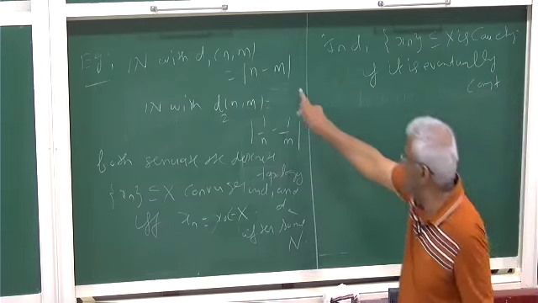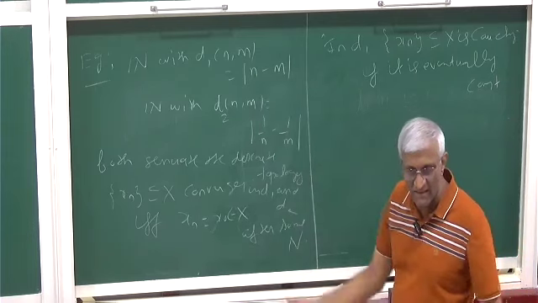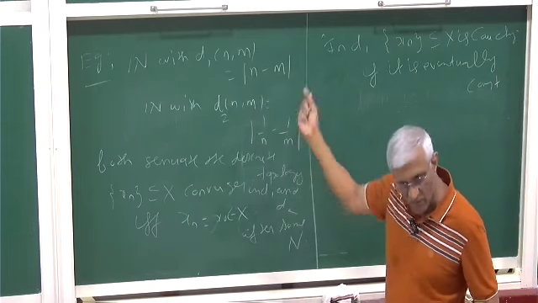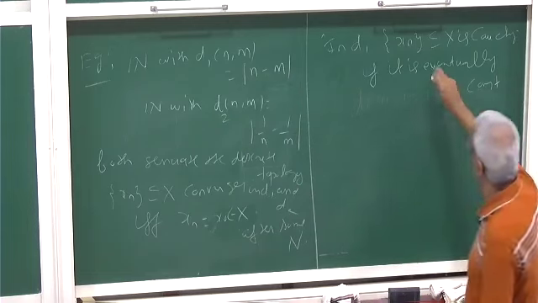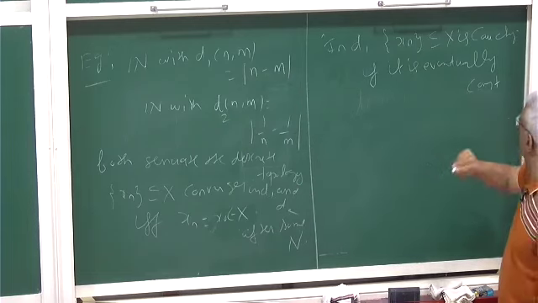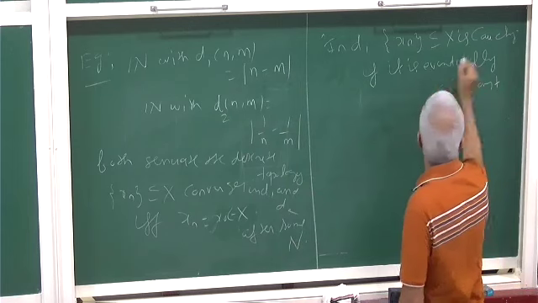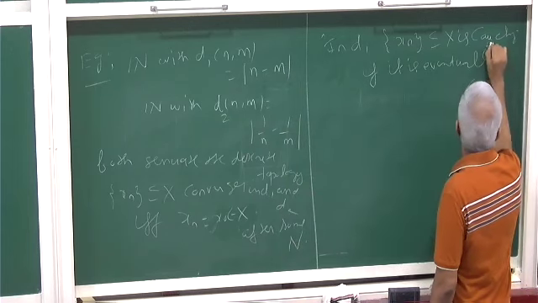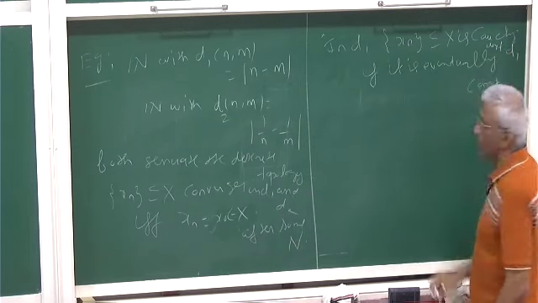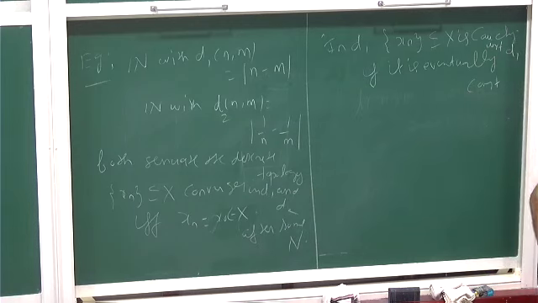But the minimum nonzero distance is 1, so less than epsilon means it will be a singleton, so it has to be constant. So the sequence is Cauchy with respect to D1 if and only if it is an eventually constant sequence.